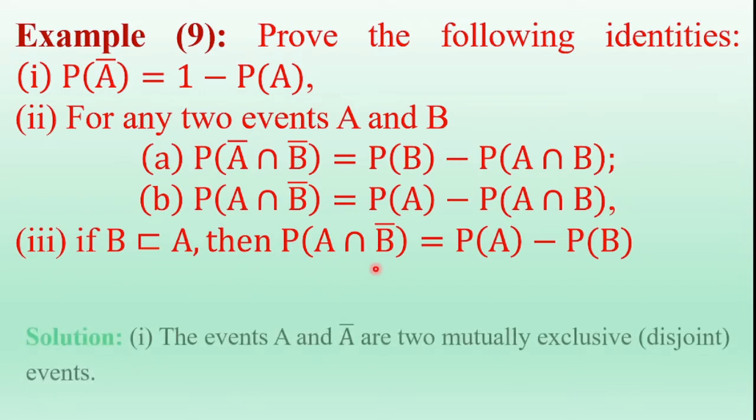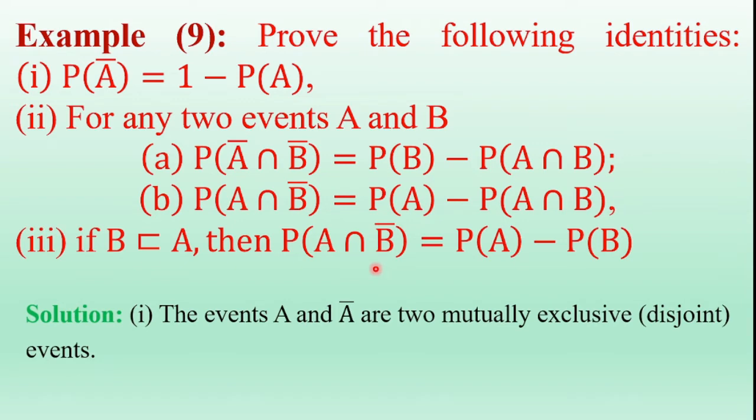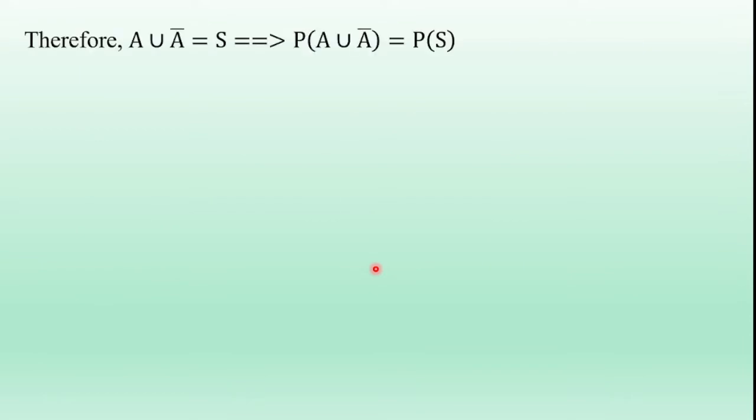Now coming to the solution, first bit. We know that A is the event and A bar is the complement of the event. The events A and A bar are mutually exclusive, or disjoint, events, and A union A bar is equal to the universal set, that is, A union A bar is equal to capital S. So take the probability on both sides.